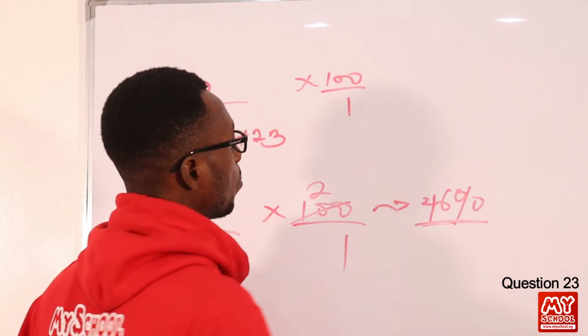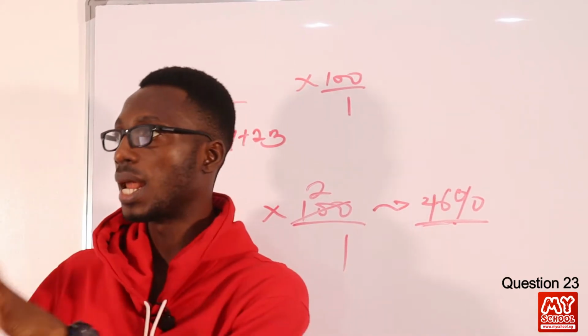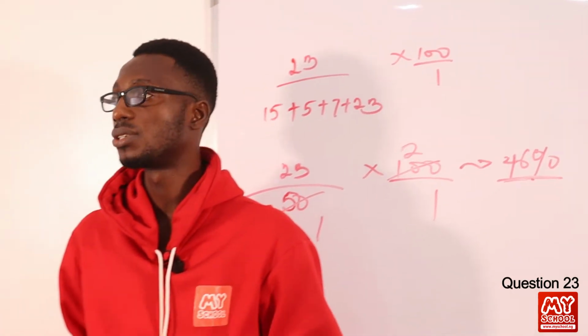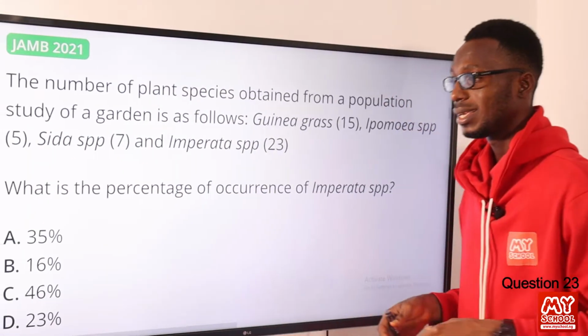So we can see that Imperata spp actually makes up 46% of the plant species that we can obtain from this study. So let's go back to the screen to select 46%. So we have that with option C. So option C is good to go.